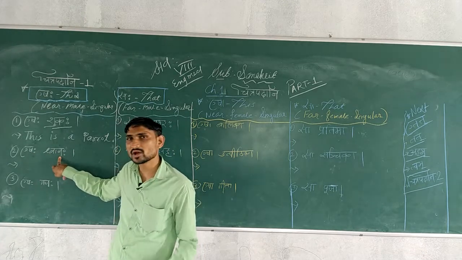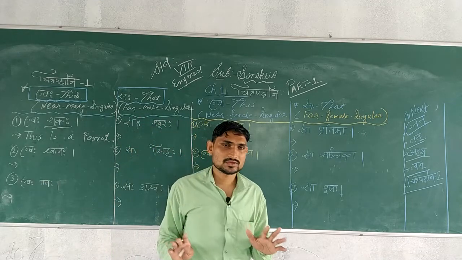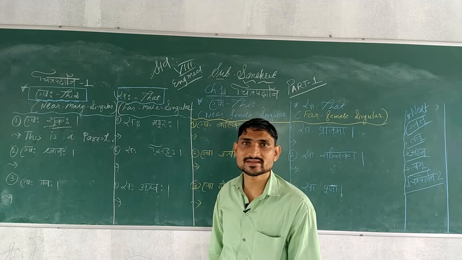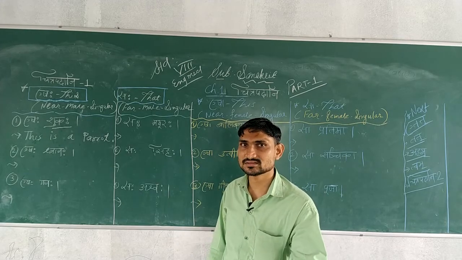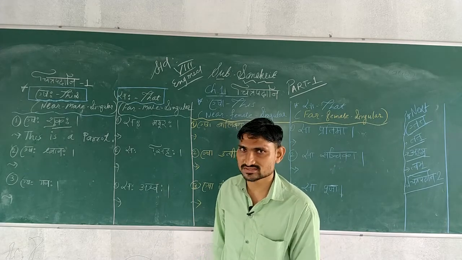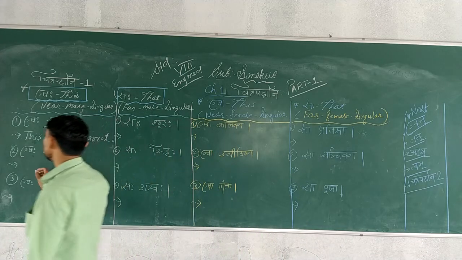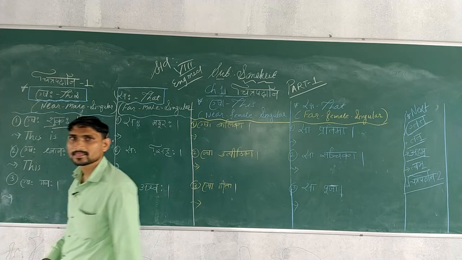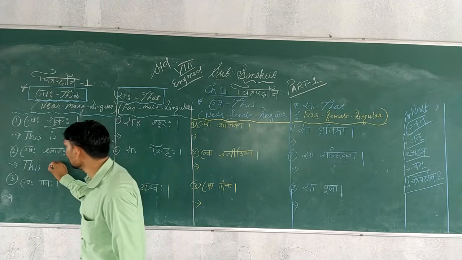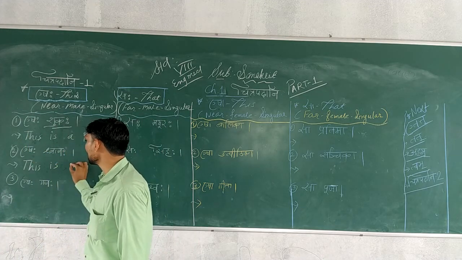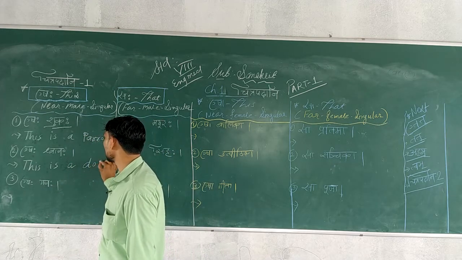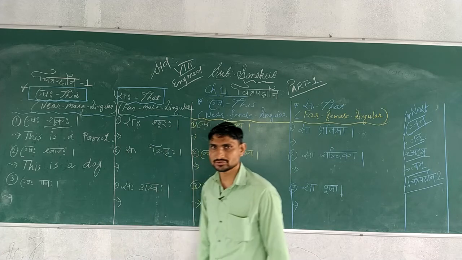Now second sentence, see, Eshaha Shwanaha. Here Shwan means dog, and dog is in singular form, and in the beginning you can see Eshaha, which means the dog is near to us and it's a male form, so here you write this. Then in singular you will use is, article a: this is a dog. Understood?